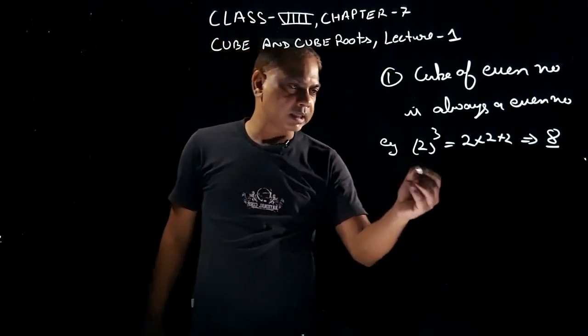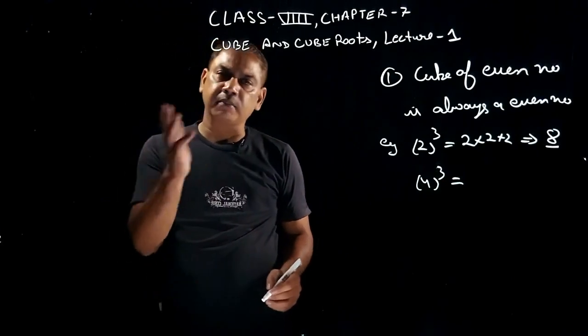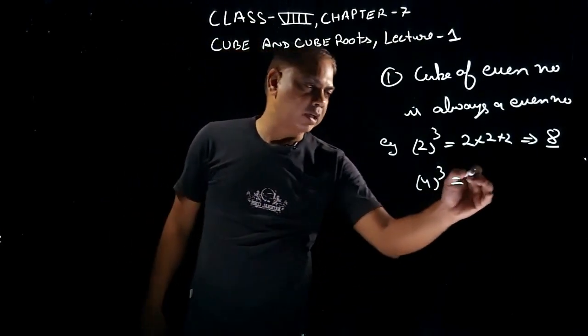Right? Try with some other example. Let's say 4. 4 का cube. 4 is an even number and find out the cube of 4. Multiply 4 three times.